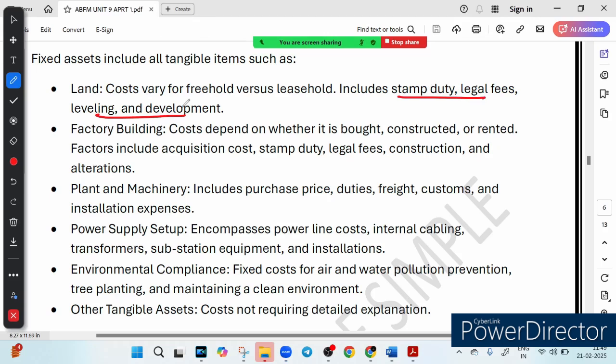So think of it like a shopping list for starting a business. Imagine you are opening a restaurant. You need to buy the land, right? You need to build the place, you need to install a kitchen and get licenses. All these expenses together form your project cost.